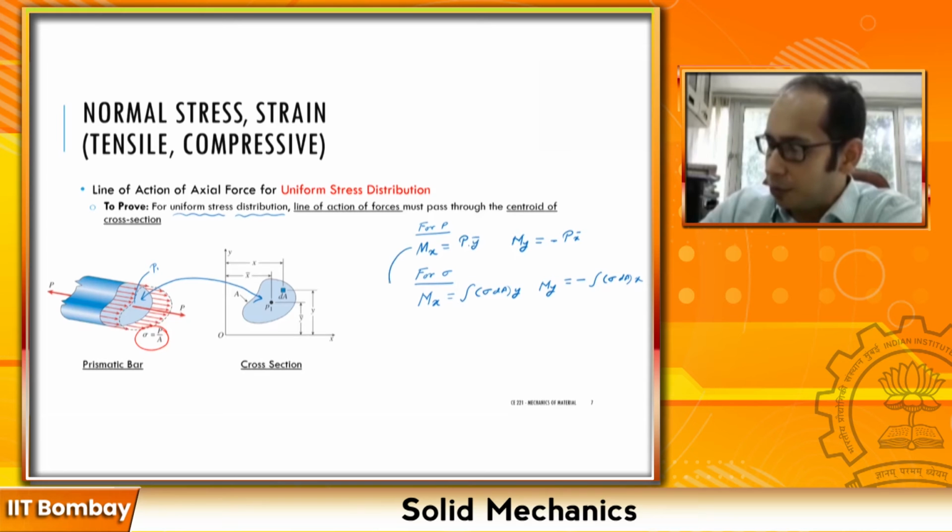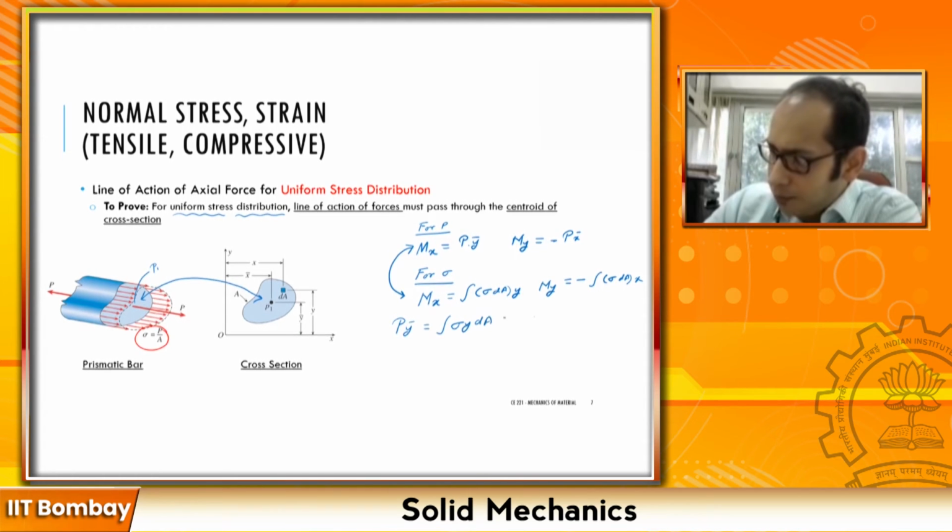So if I take both of these together, my P times y bar must be equal to the integral of sigma y dA. Similarly, my P times x bar, the negative sign goes away, must be equal to the integral of sigma x dA.